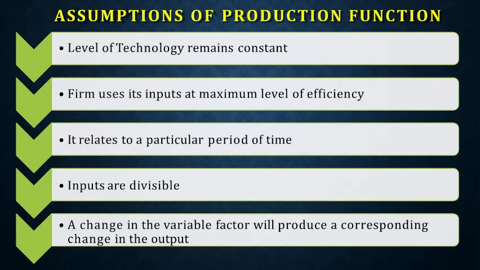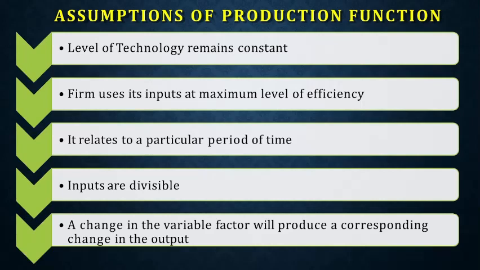Because imagine what people do. Sometimes people give their best, sometimes people don't give their best. So if the labor is giving the best performance, the output will also be the best. So that level of efficiency must not change. If it is changing, the problem will arise because the production function will not work. And very importantly, this relates to a particular period of time only, because as time changes, the inputs' efficiency will change and the technology will also change.